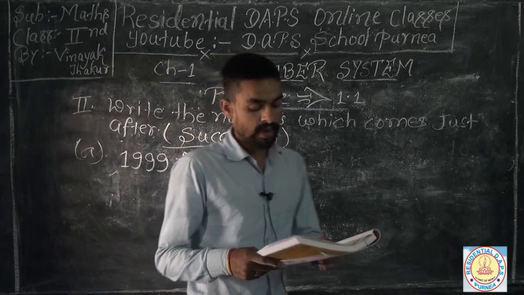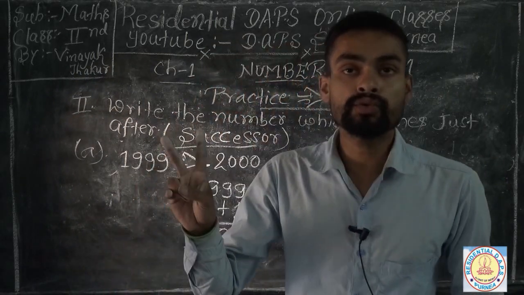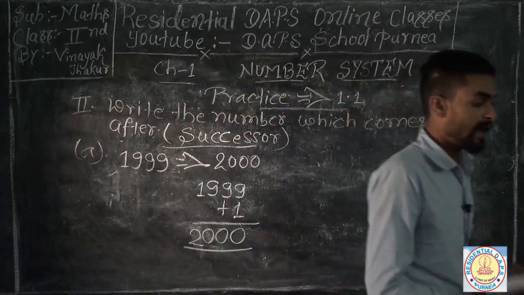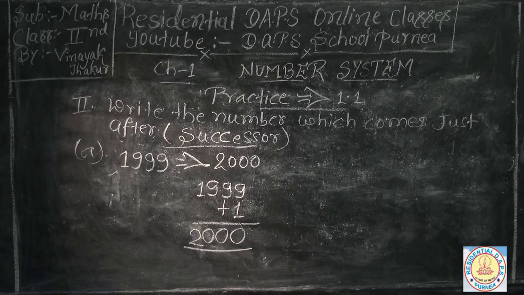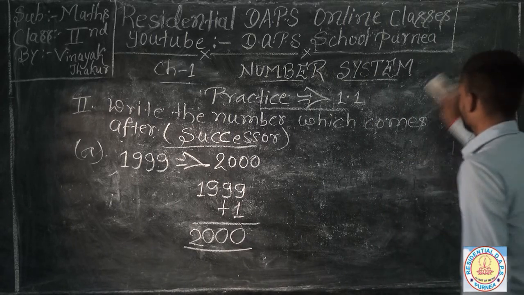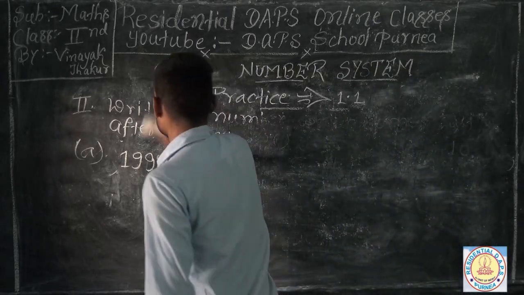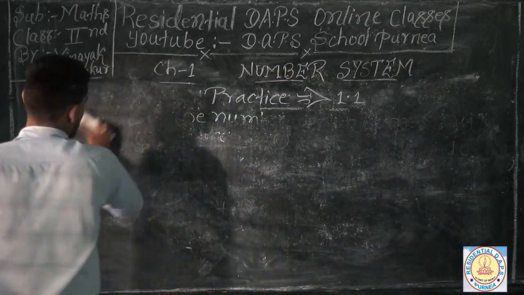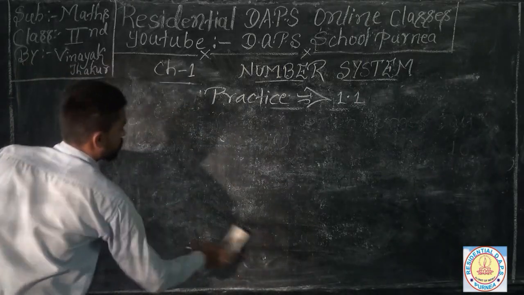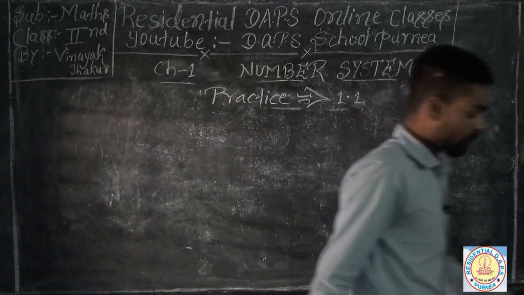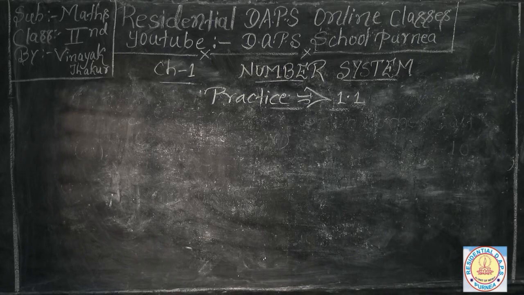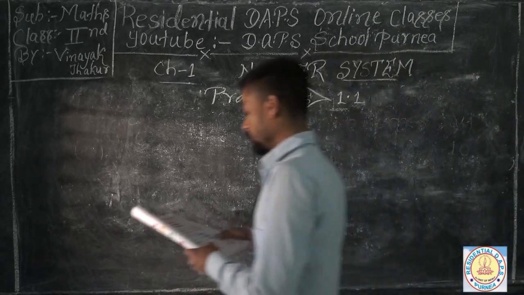So guys, you have to solve your question number 2 properly. I'm going for your question number 3.